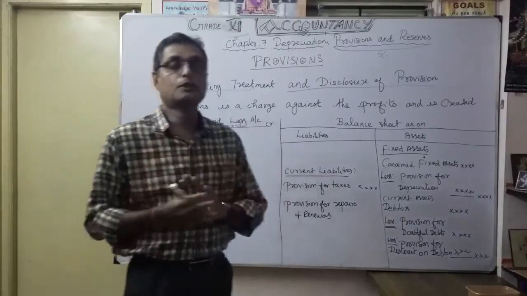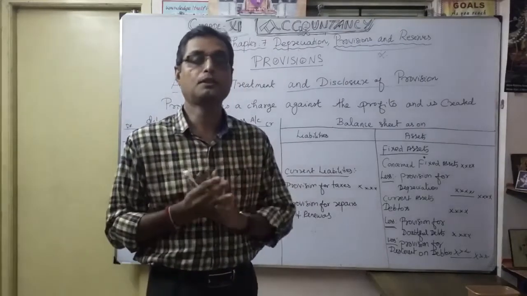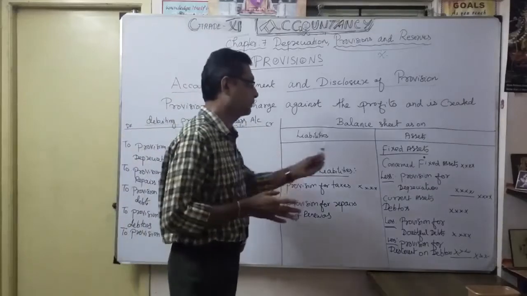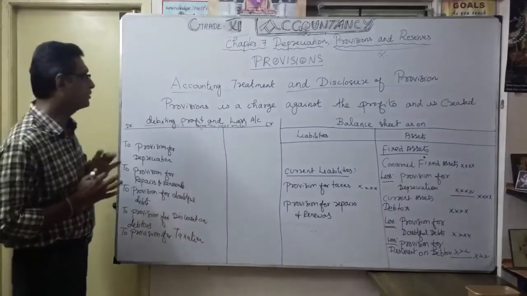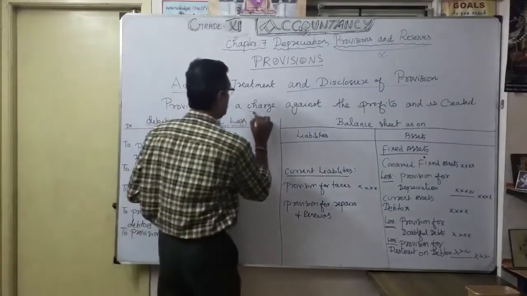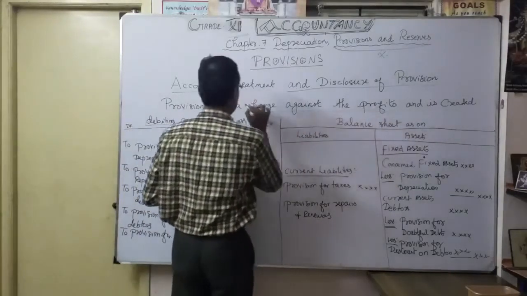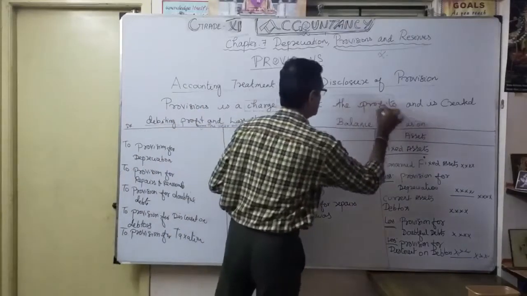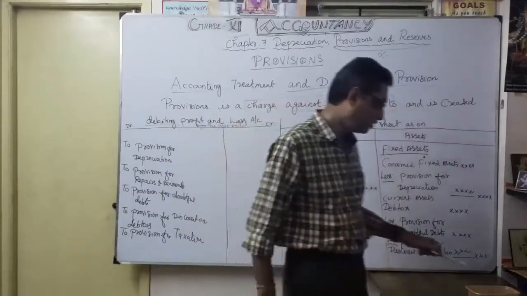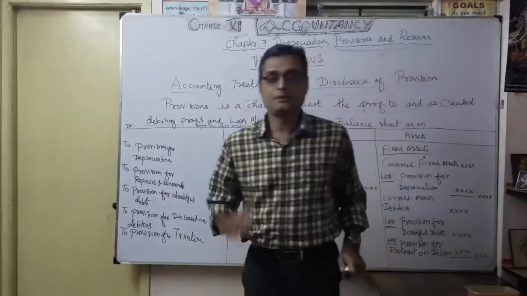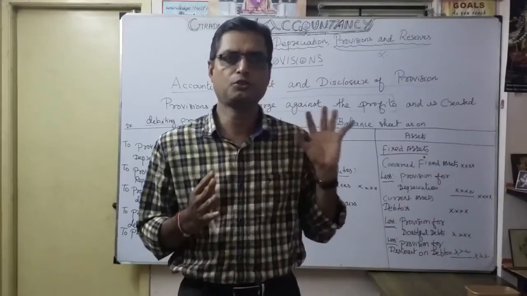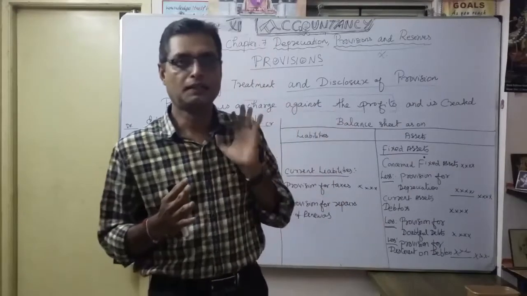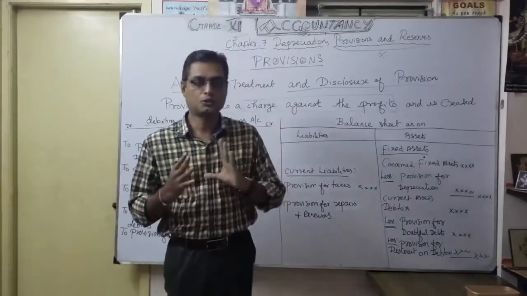When you go for the final accounts, you will learn how to prepare the profit and loss account and balance sheet. Before that, this is very, very important. What is that? See, provision is a charge against the profits. So whether you are earning profit or loss, you want to show these provisions, anticipated losses and known losses.